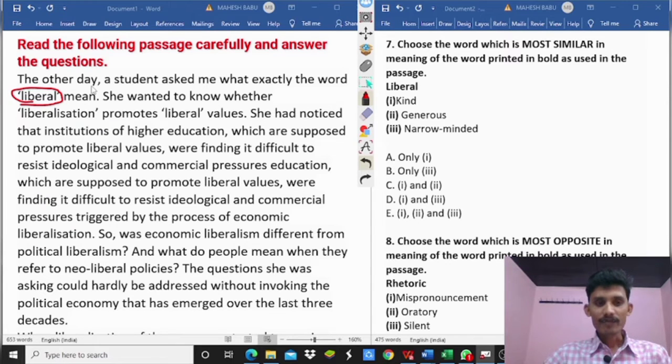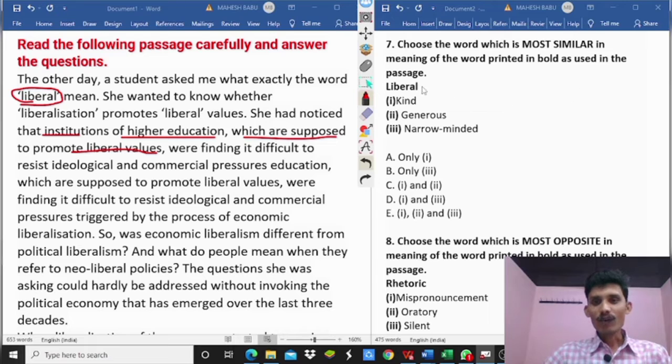The other day a student asked me what exactly the word liberal means. She wanted to know whether liberalization promotes liberal values. She had noticed that institutions of higher education are supposed to promote liberal values.